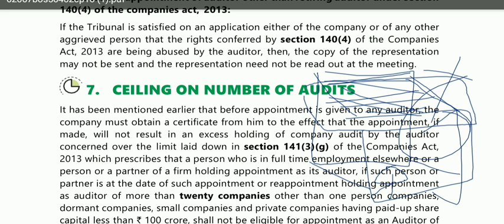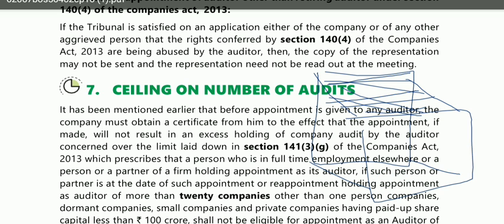That means till here we will call it a room, and from here we will call it a roof or the terrace, right? So ceiling is the upper limit of anything. That means beyond that particular limit, that particular thing will end. Okay, is that clear? So when you read the words ceiling on number of audits, what should click in your mind? That beyond this specific number, the number of audits will not be allowed or it will end.